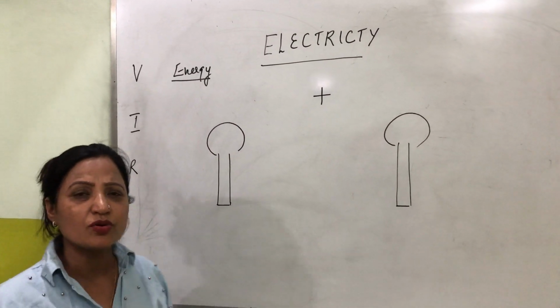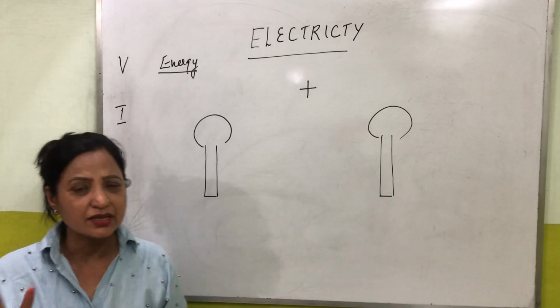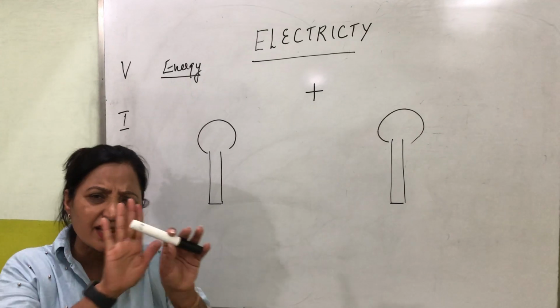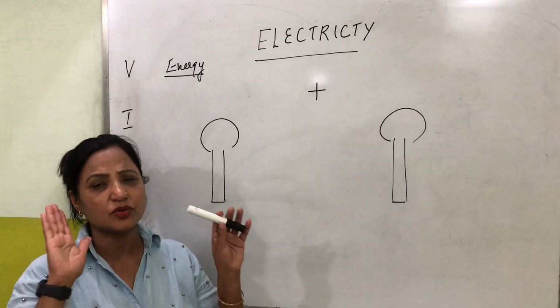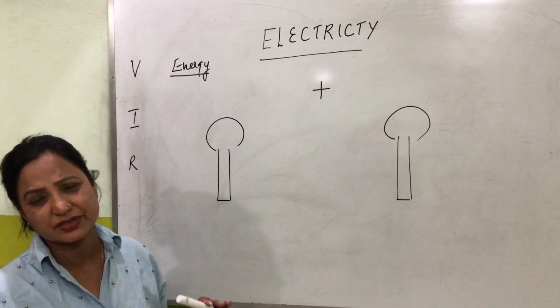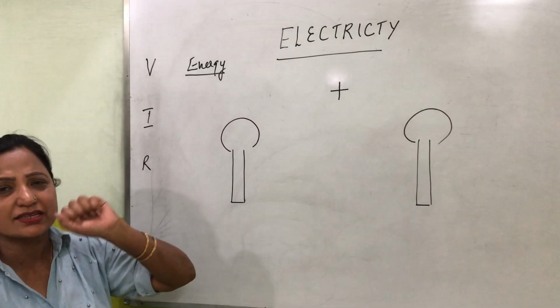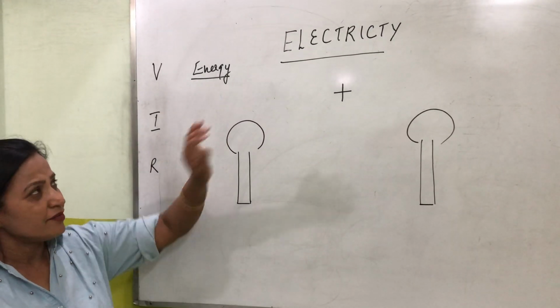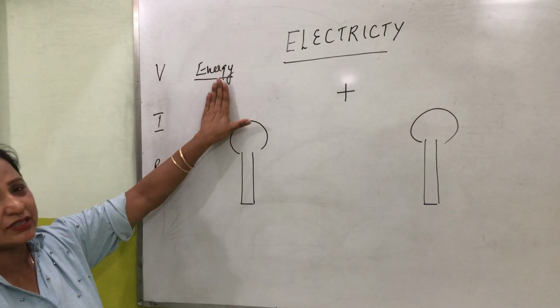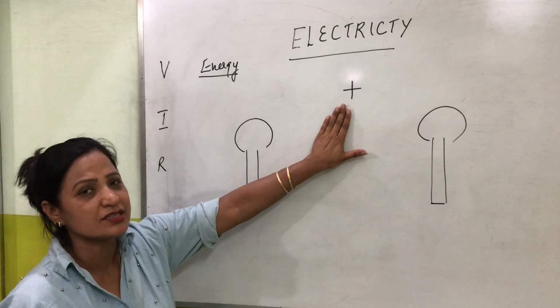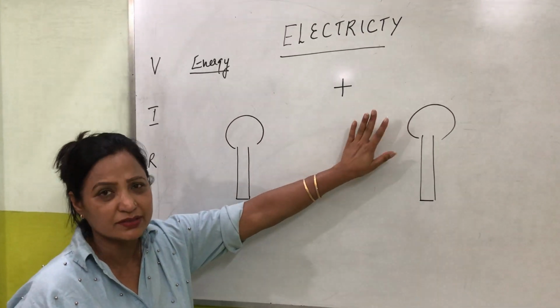Charges, as we all know, there are two kinds of charges, positive and negative charge. In the entire world of science, these are the only two charges that exist. And these two charges are found inside an atom. When you want an electrical energy, you need to move the charges from one place to another.